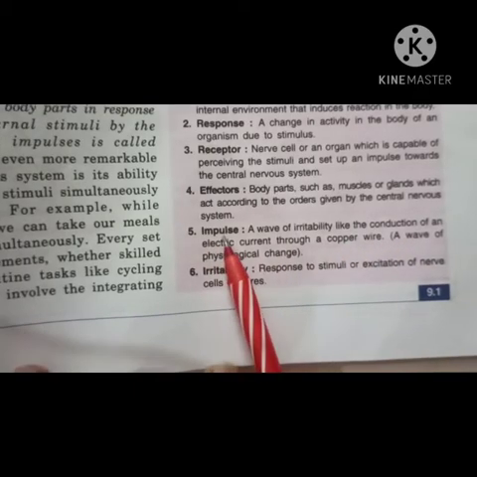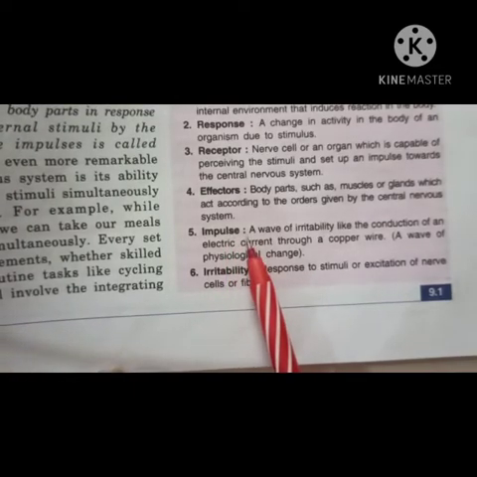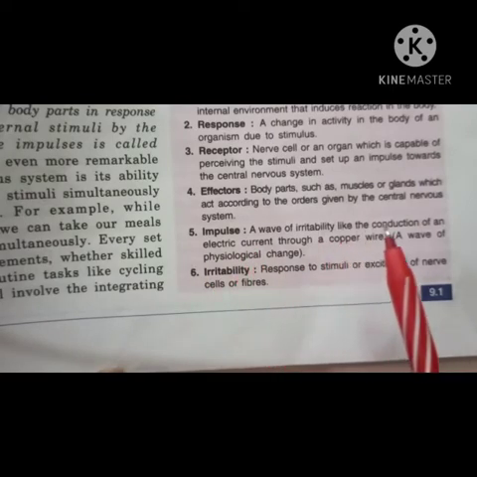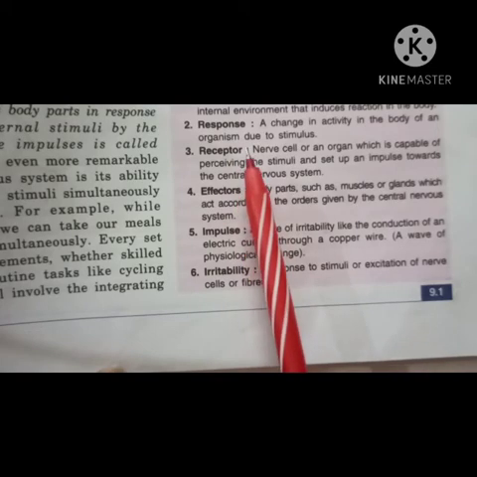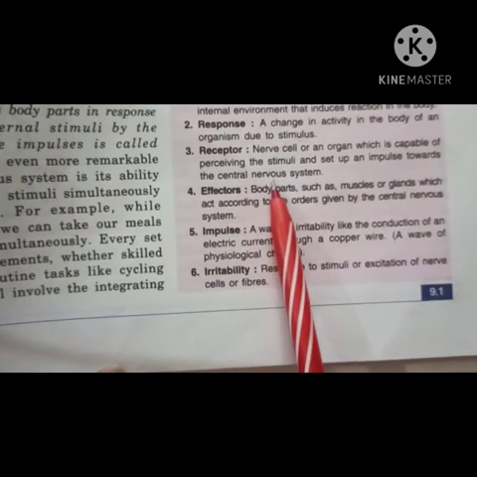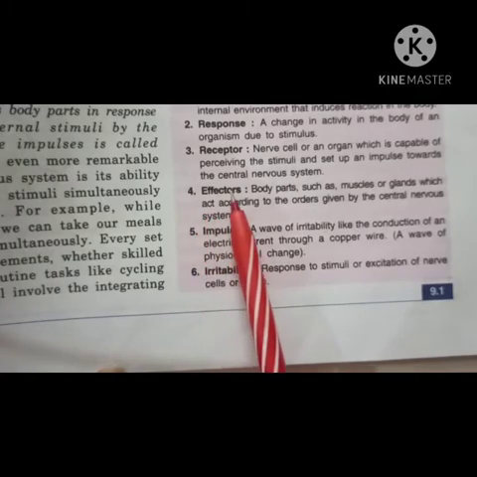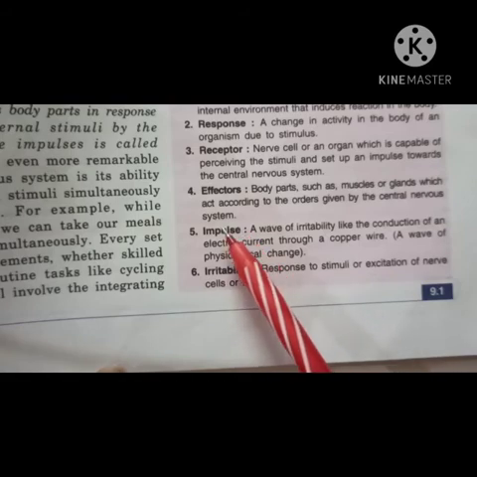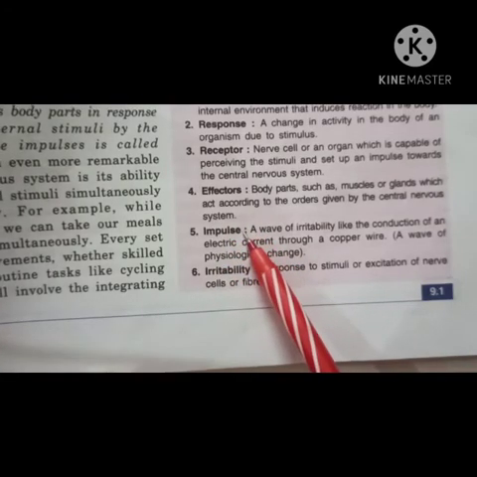Impulses, in simple language, are the messages or the information which are transmitted through the nerve impulses from receptor to effector, or from receptor to nervous system, and then from nervous system to effector. These messages, or this information, is what is called impulses, right?